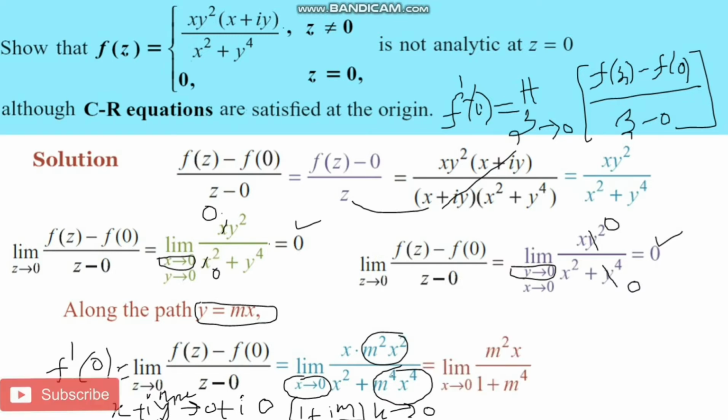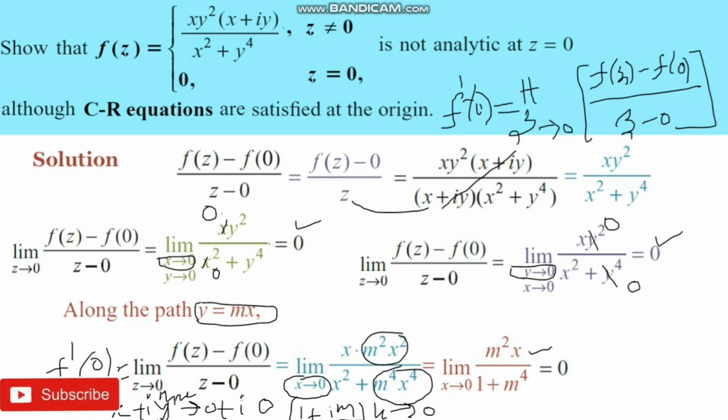After simplification, x square cancelled, we have m square x by 1 plus m power 4 x square. When x is directly replaced with 0, it is 0 only. Along this direction also we have got the same value, that is 0.